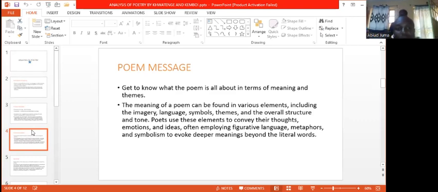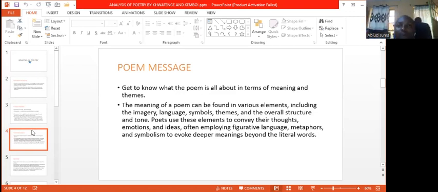Because we have said that poetry is an art, it creates words to evoke emotions and also to give meaning, or to give the ideas that the poet wanted to share with people. So you must be able to identify what the poem is talking about.